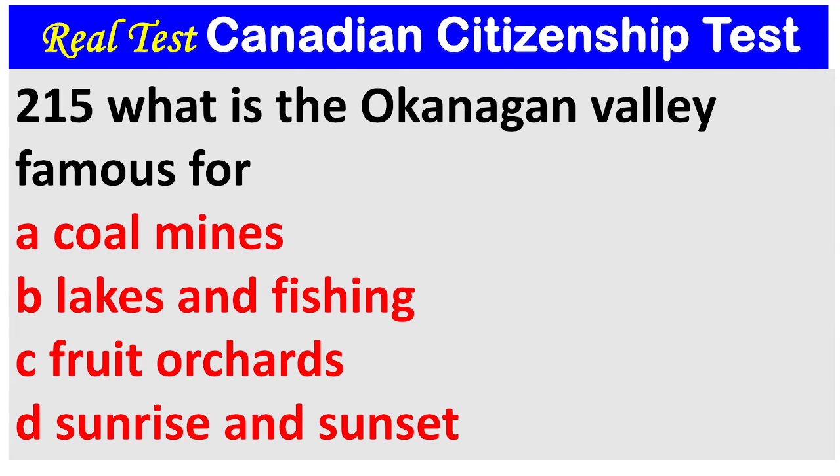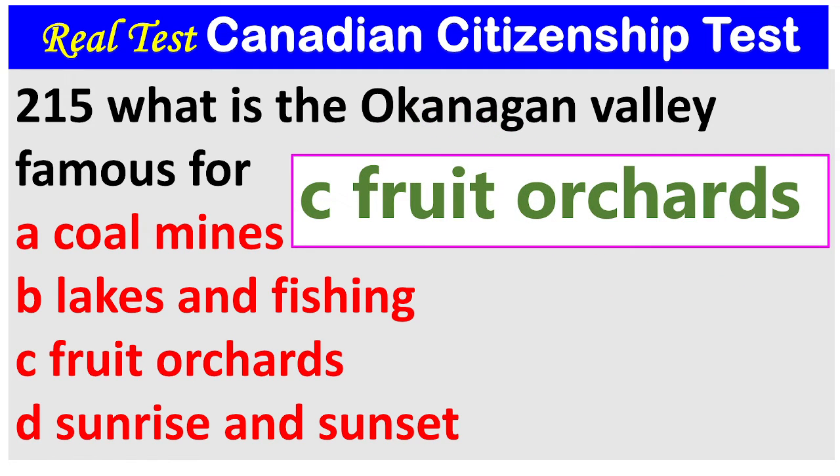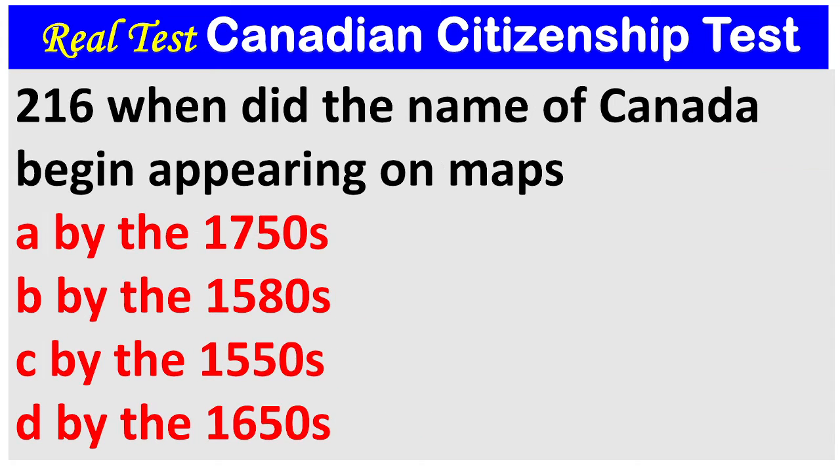Question 215. What is the Okanagan Valley famous for? A. Coal mines. B. Lakes and fishing. C. Fruit orchards. D. Sunrise and sunset. 1, 2, 3. The answer is C. Fruit orchards.